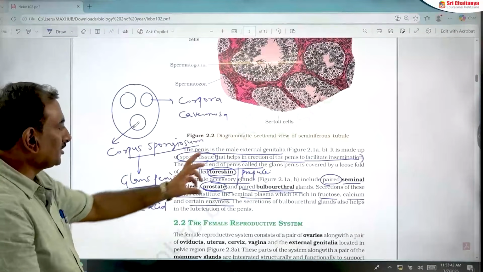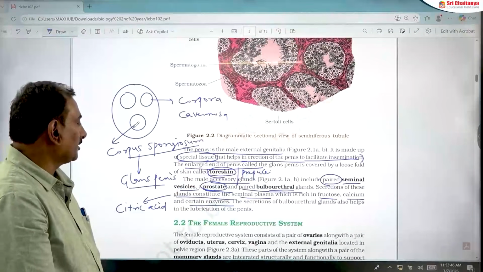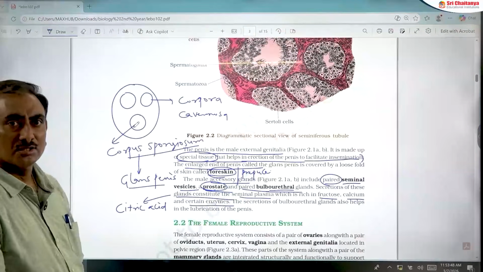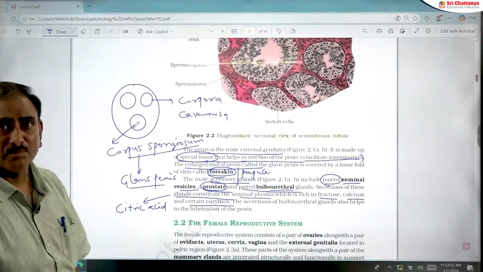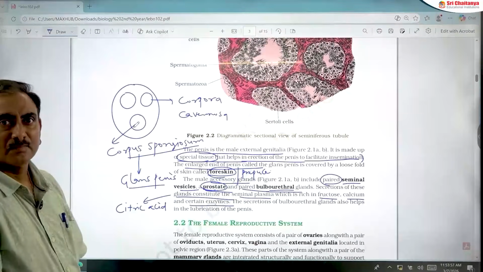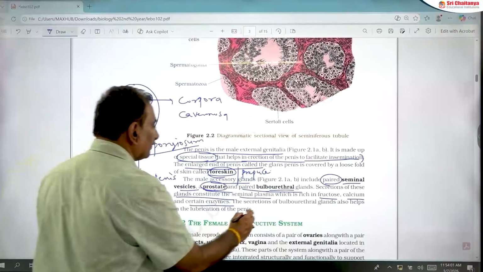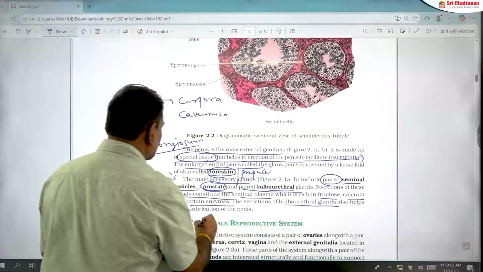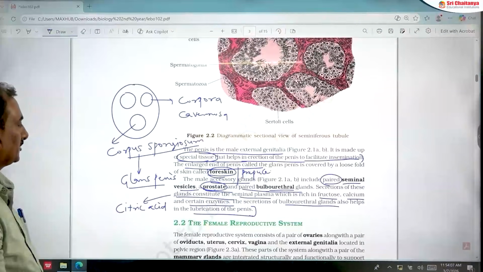Seminal vesicles contribute 60 to 70%. The prostate gland contributes 15 to 30%. Bulbourethral glands contribute 5 to 10% for the formation of semen in male human beings. And the bulbourethral gland secretions help in lubrication of the penis. This is also very important.